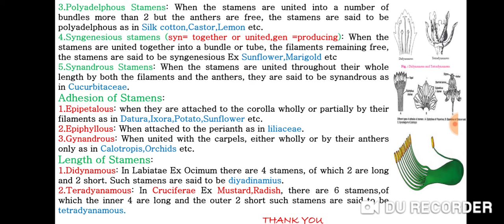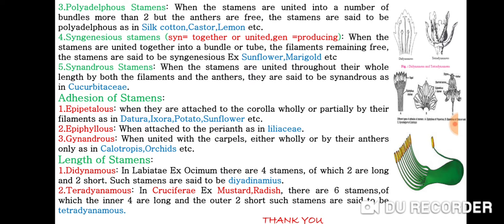Then adhesion of stamens. Epipetalous, when they are attached to the corolla wholly or partially by their filaments, as in datura, ixora, potato and sunflower. Epiphyllous, when attached to the perianth, as in Liliaceae. Gynandrous, when united with the carpels, either wholly or by their anthers only, as in Calotropis and orchids.